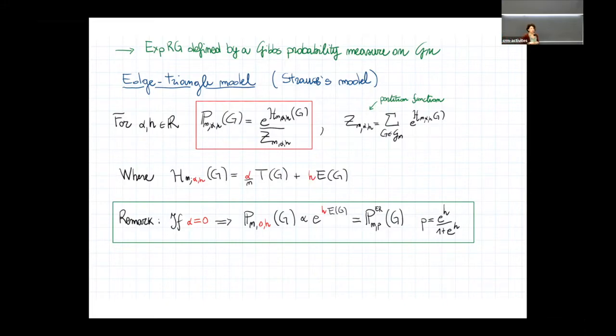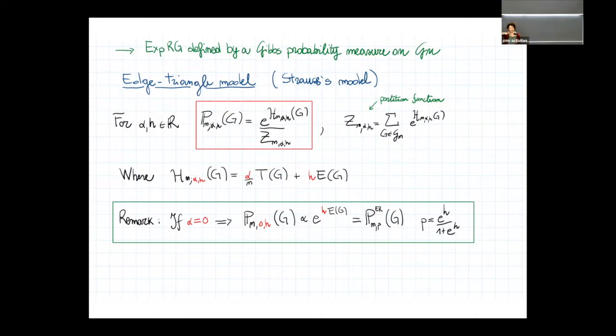So this model generalizes and contains as a particular case the Erdős-Rényi class, by introducing dependencies, because in the Erdős-Rényi graph, edges are taken in the graph with independent probability. So we now have a generalization, and the term that provides an interaction when alpha is different from 0 is precisely the count of triangles.